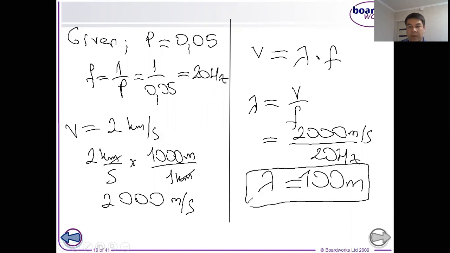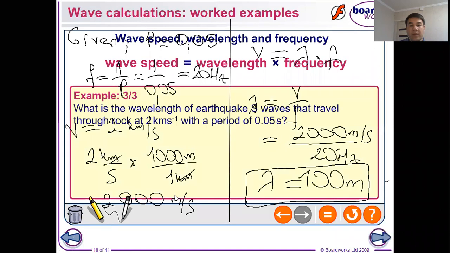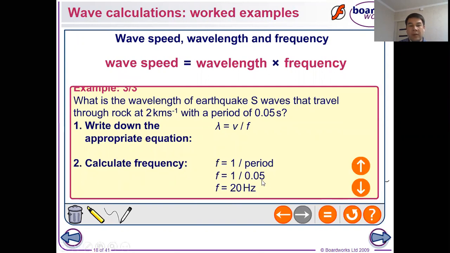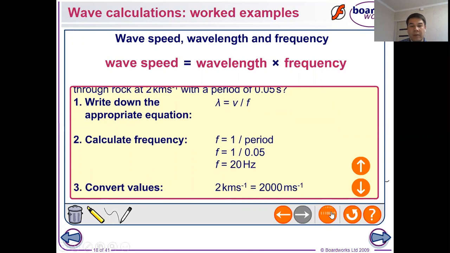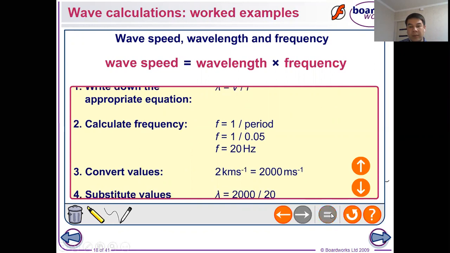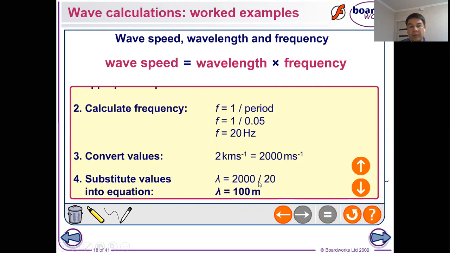Yes, it's also not so hard an example. We solved it and reached the solution. Let's go back to our example and check the solution. So here, as you see, F is equal to 1 over period, 20 hertz, then 2 kilometers per second, converted also to meter per second. Then they make the calculation and the result is 100 meter.